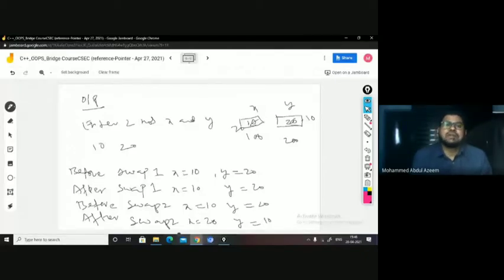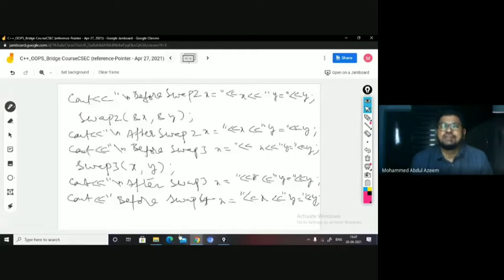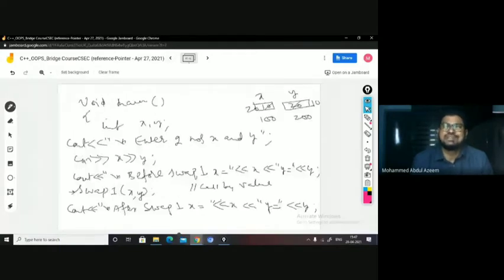Why? Because they are acting on the actual memories, right? They are referring to the actual memories. There was no interchange on the local ones. Which memories were they referring to? They were referring to the calling function memories, and on the calling function memories the reflection is done, because of which you can see the swapping of the actual arguments is done.